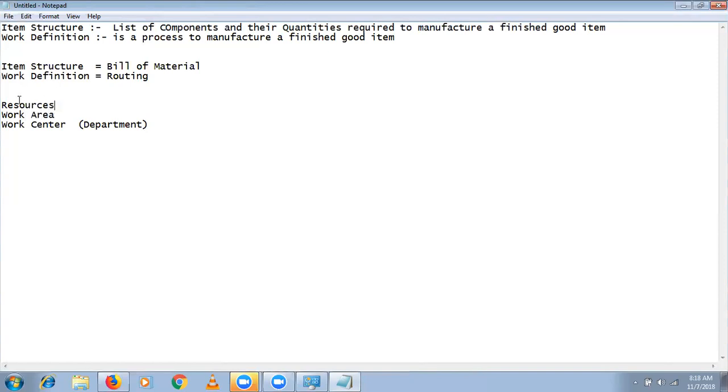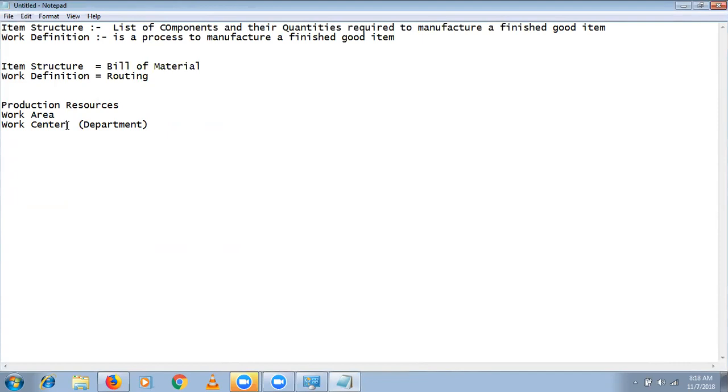That means first we are going to define resources, or the terminology has now changed to production resources. These production resources belong to individual departments. Then we have the concept of these departments as a work center. This work center exists in some location, and that location is the work area. So the resources are allocated to specific work centers.